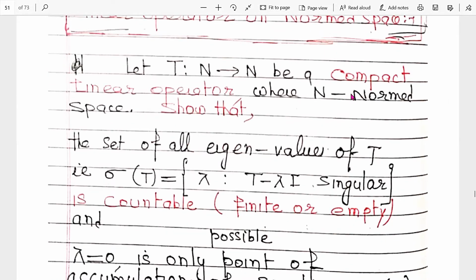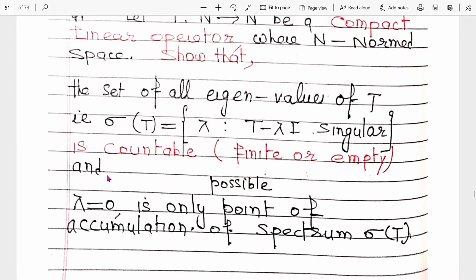The statement of this theorem is: let T from N to N be a compact linear operator, where N is a normed space. Then the set of all eigenvalues of T, which is denoted by sigma T, consisting of all lambda such that T minus lambda I is singular, is countable. It may be finite or empty.